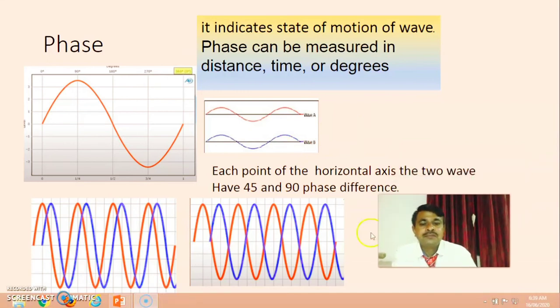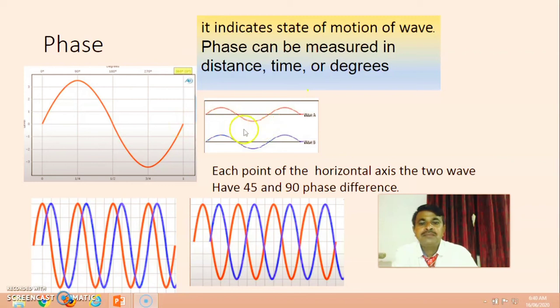Dear student, again it is an important point: phase. Here in this diagram, it indicates the state of motion of the wave. Phase can be measured in distance, time or degrees. This diagram contains 0, 90 degrees, 180 degrees and the complete 360 degrees.